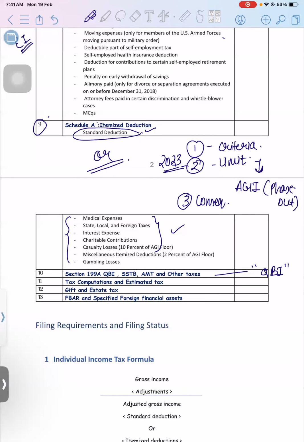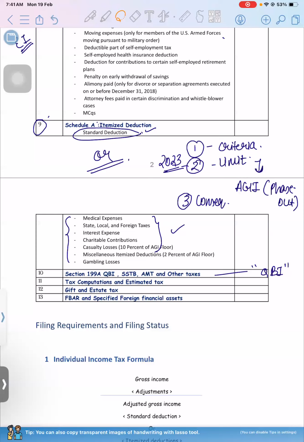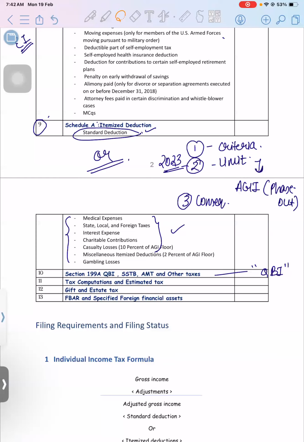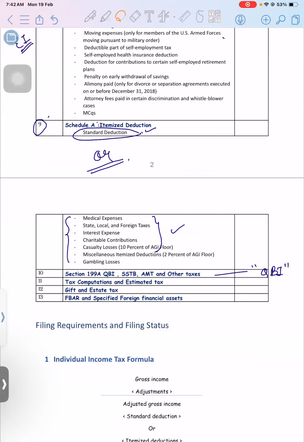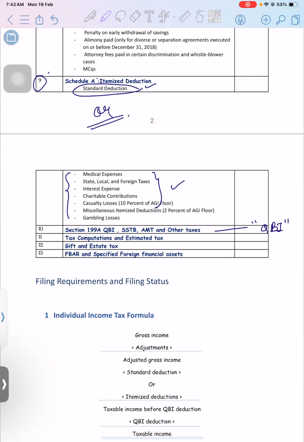And third is consequences, meaning let's say there are some exceptions or any criteria which you need to keep in mind to take the deduction, that will be explained in the third step. Okay. So even if I forget to explain any of these steps, you can ask me in any topic. All our topics will flow in this sequence only. Okay. It will be easy to remember. And then the last one will be computing your estimated tax.